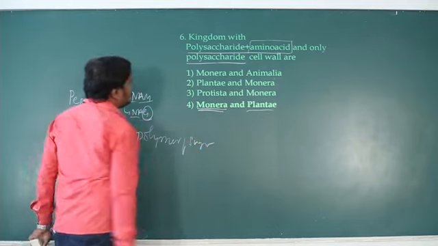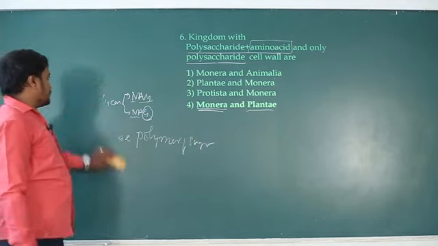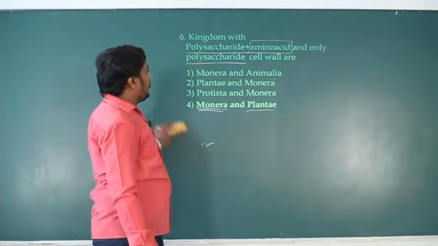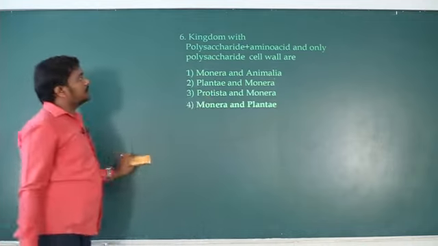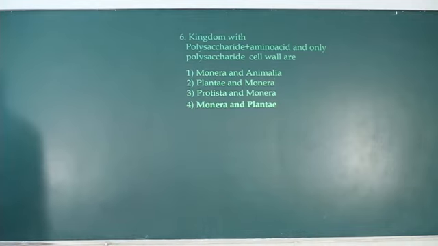So plantae. So Monera and plantae are the examples for polysaccharide amino acid containing Monera. Only polysaccharide is plantae. Okay. So next.